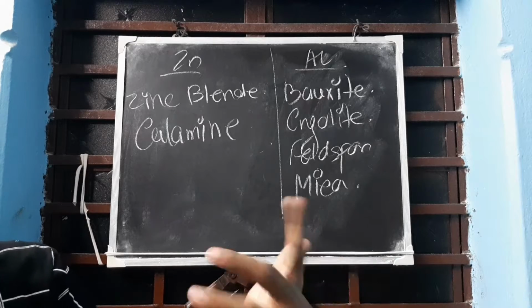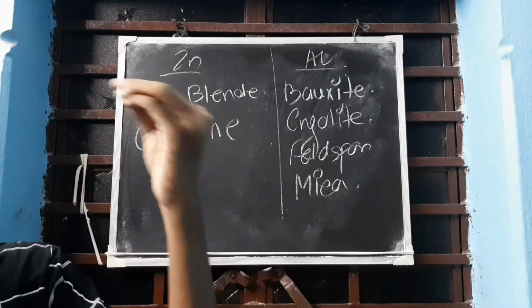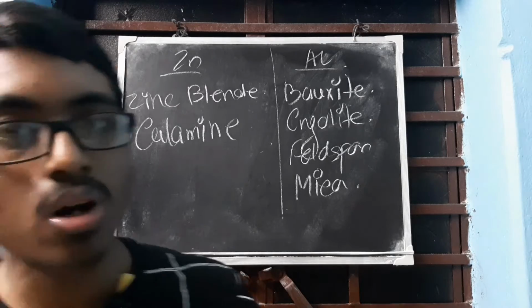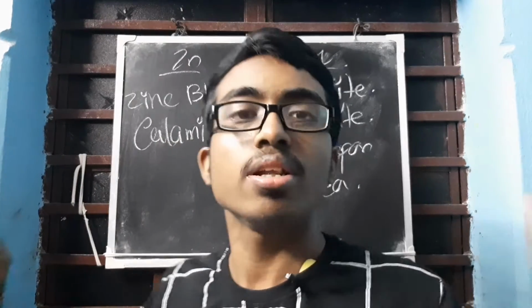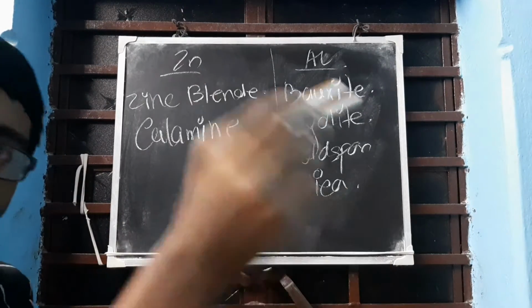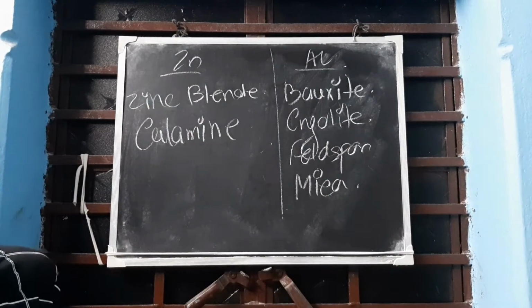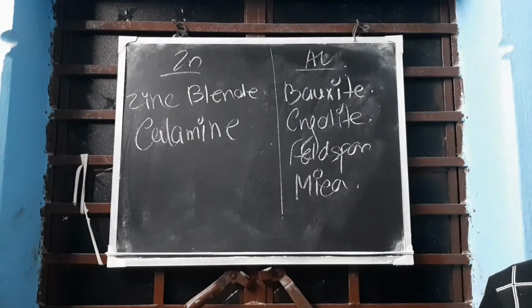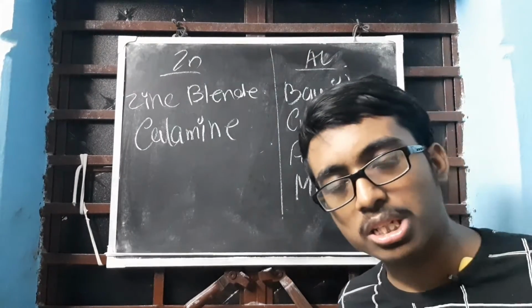Clear? Iron I am not explaining, it's very easy: red hematite, brown hematite. Done. Many ores are there, but you need not read all, only these four metals are necessary: zinc, aluminium, magnesium and iron. Clear? These are the first thing that you will reach from the first part of this chapter. Only this, nothing else.